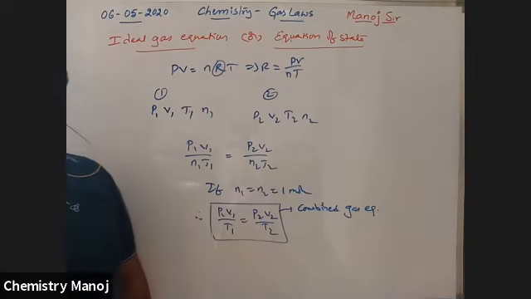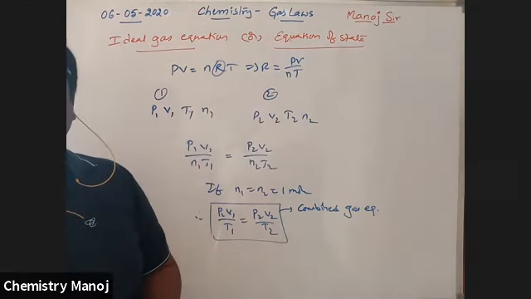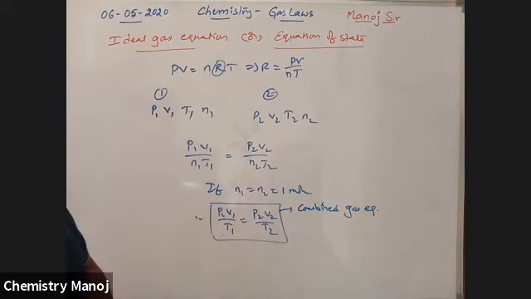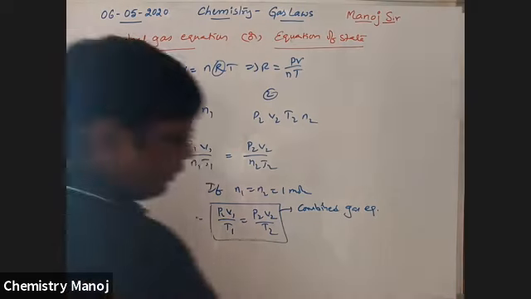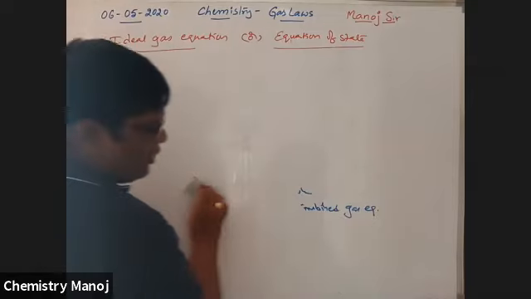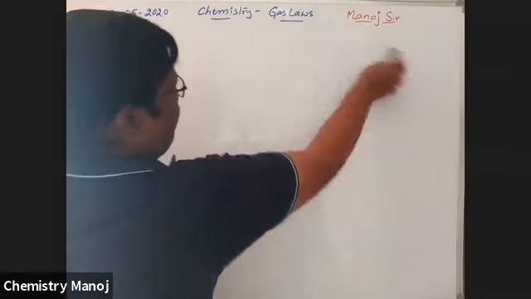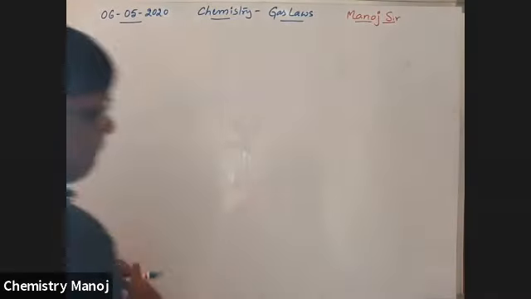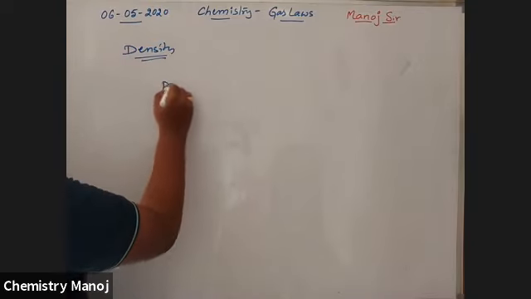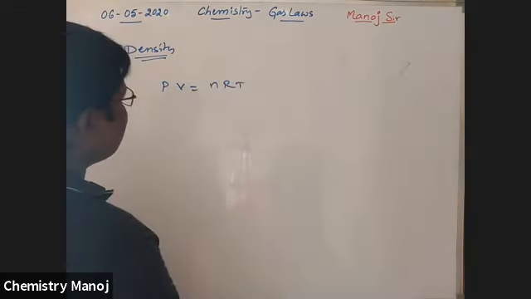P1V1 by T1 is equal to P2V2 by T2. It is from PV is equal to nRT and it is applicable only for 1 mole of the gas. That's enough. Next, density relation. We are going to discuss density. What is the formula to calculate the density of the gas? We know PV is equal to nRT.